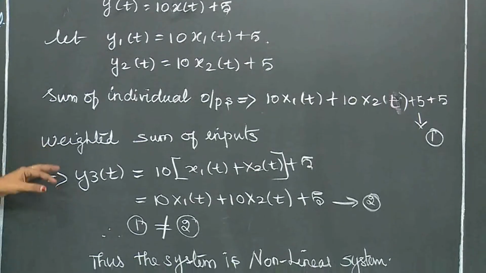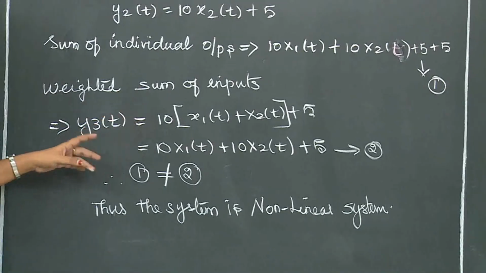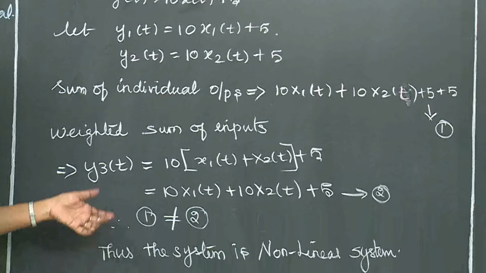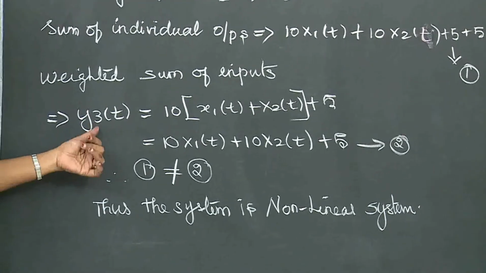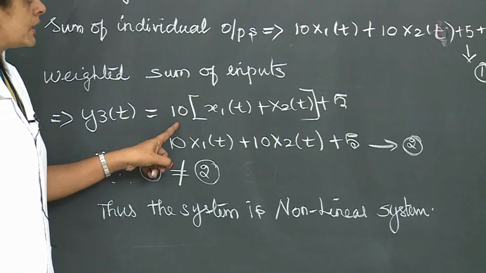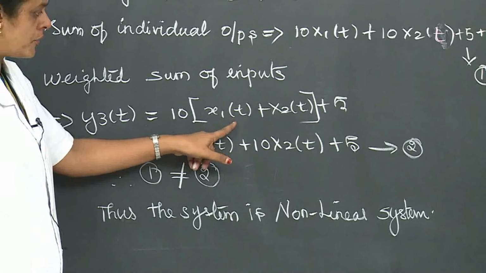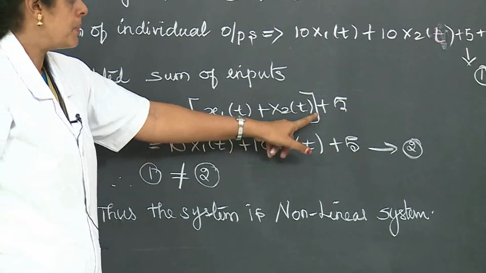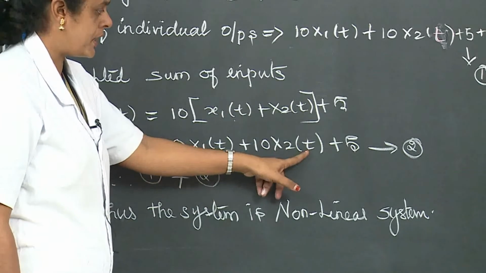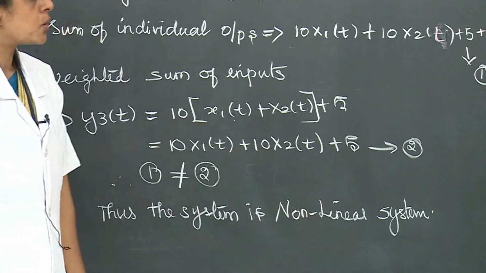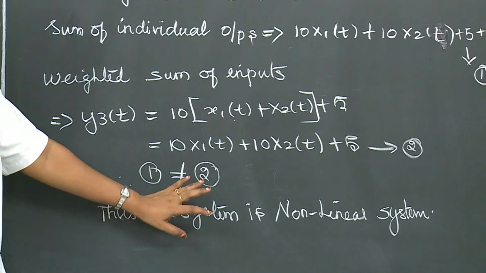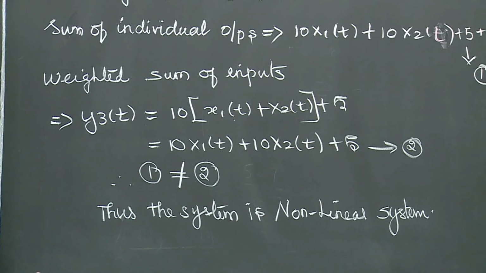Next you have to prove the weighted sum of the inputs. That means the function x of t is replaced by x1 of t plus x2 of t, right? So y3 of t is equal to 10 into, in that x of t is replaced by x1 of t plus x2 of t, right? Plus 5. So we have to solve this. So 10 x1 of t plus 10 x2 of t plus 5. This is equation number 2. So from 1 and 2 we observe, is the equation equal? No, this equation is not equal. So the system is a non-linear system, right?